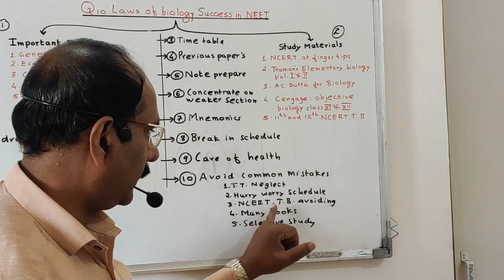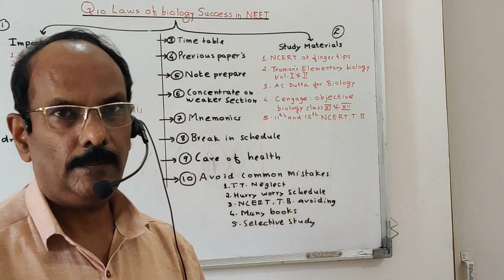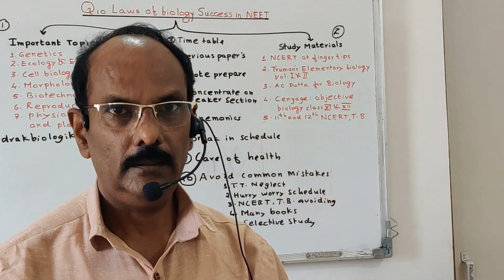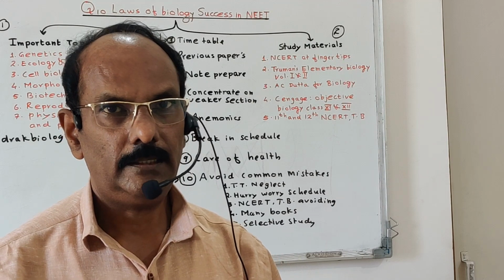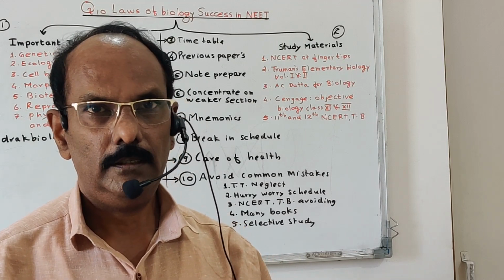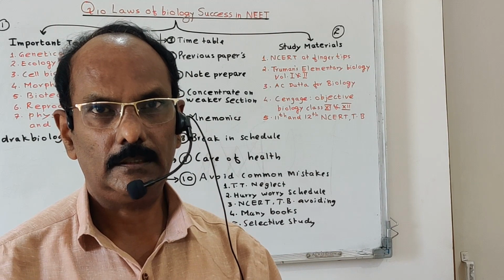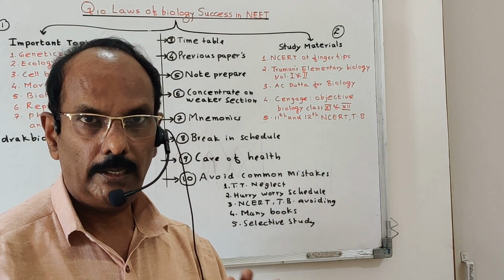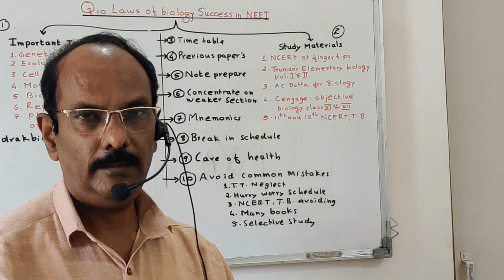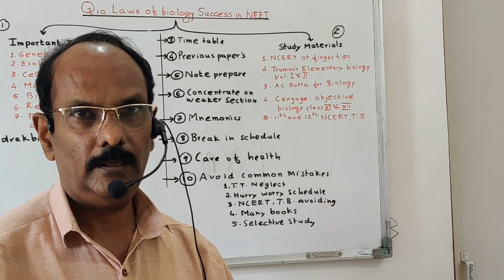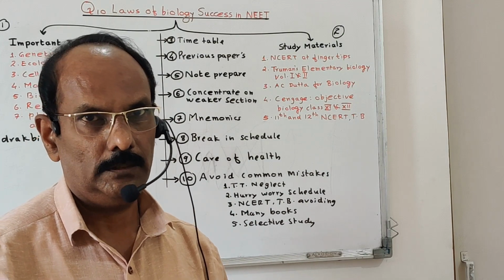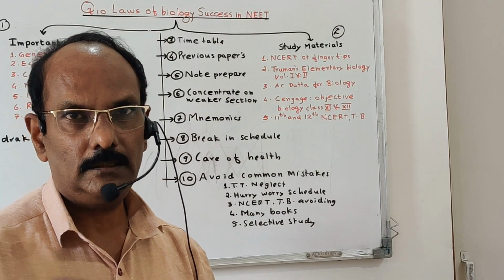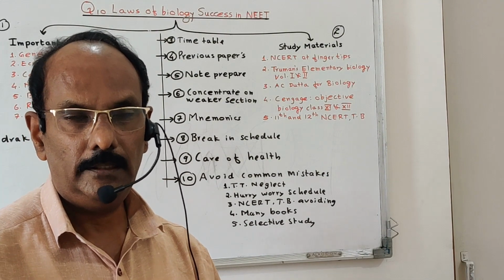The next one is the NCERT textbook. Most of the students do everything, but they forget to read the NCERT textbook. The NCERT textbook is the most important. 85% of questions are asked from the NCERT textbook. So don't avoid that. Word by word, line by line, and paragraph by paragraph, you should be thorough with the NCERT textbook. Clear every doubt regarding that. If any doubts come up, ask an expert or the teacher to clear them, then only go forward.